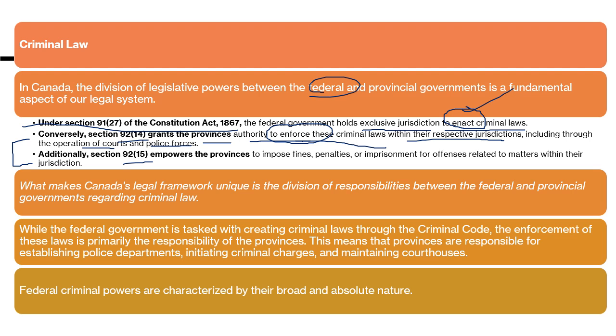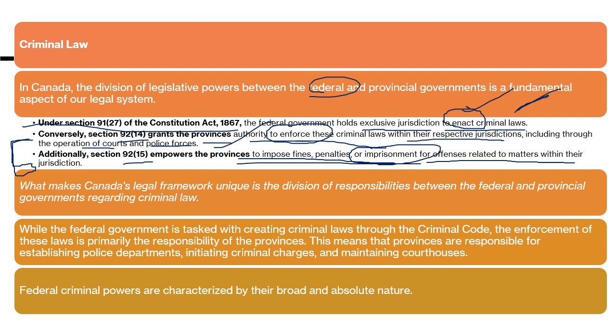Section 92(15) empowers the provinces to impose fines, penalties, and imprisonment for offences related to matters within their jurisdiction. Whatever matter is within their provincial jurisdiction, they can validly impose fines and put people in jail if they go against these enacted laws. And through what do we get this done? Through section 92(14), courts and police forces. This is the work assigned to the provincial authority, but who makes the criminal law? The federal government. I hope things are clear until here.